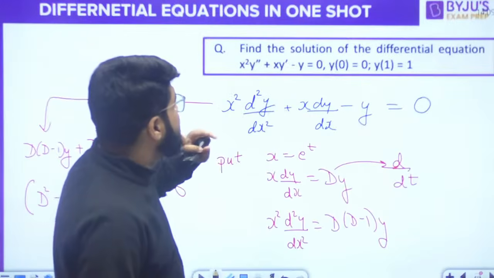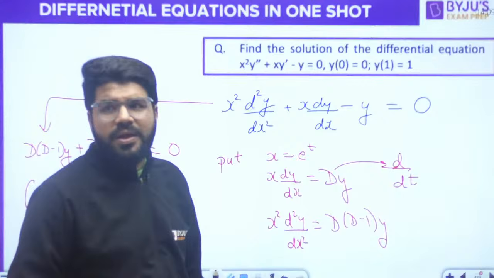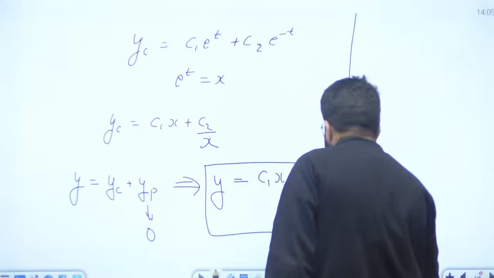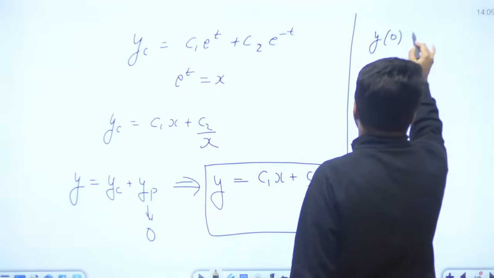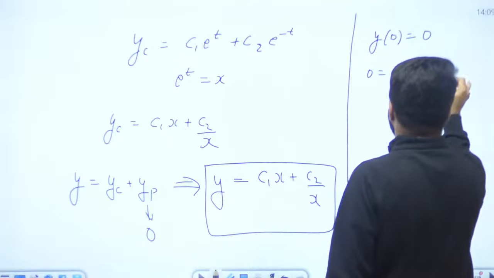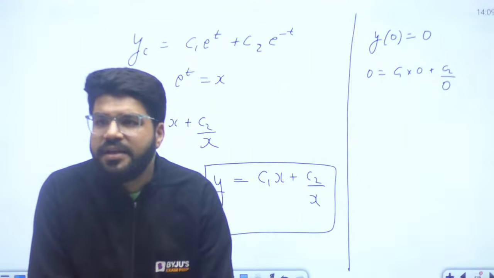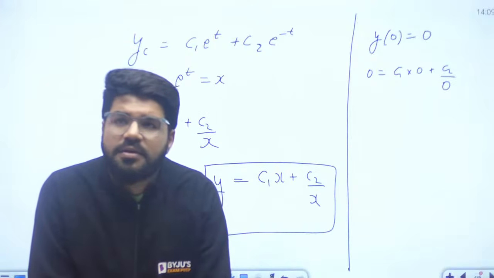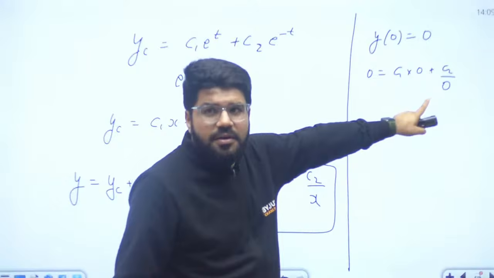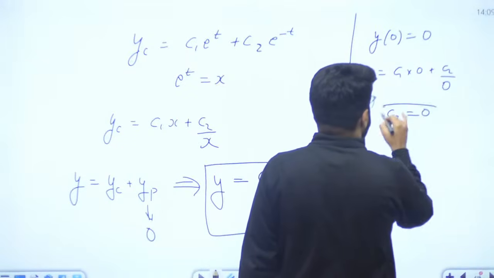Okay, but they have given some initial values so that we can solve. The boundary and initial values are given. Y0 is 0, Y1 is 1. We can find C1 and C2. ये लीजिए, वो भी कर लेते हैं. Right? Y0 equal to 0. So 0 is equal to C1 into 0 plus C2 divided by 0. But if C2 is divided by 0, 1 upon 0 is infinity. Then 0 and infinity cannot match, na? So only possibility to avoid this is make the C2 0. C2 को कर दिया absent.